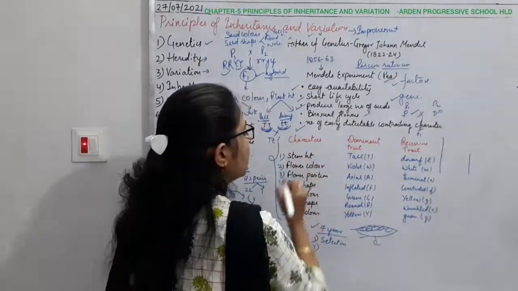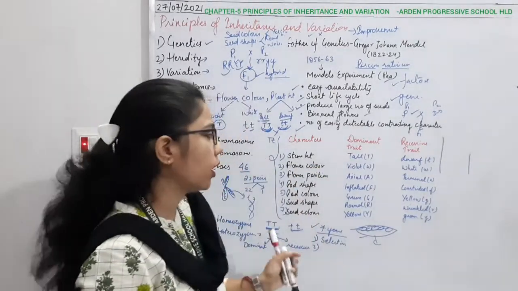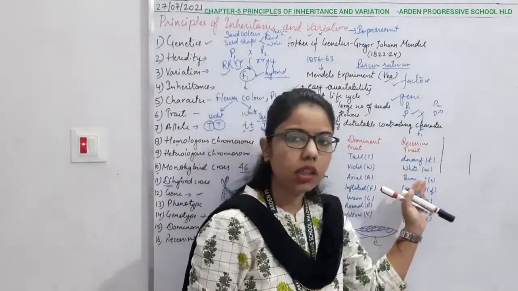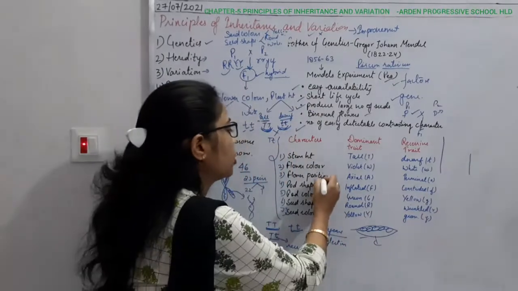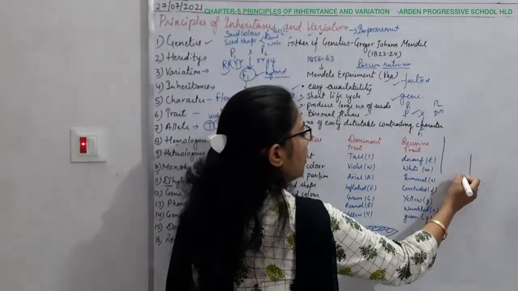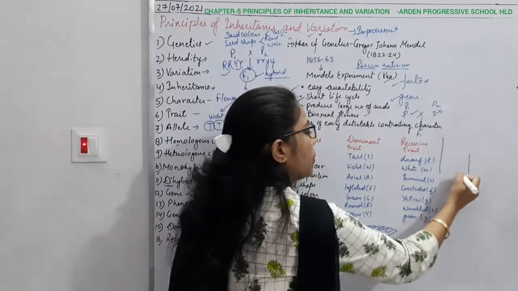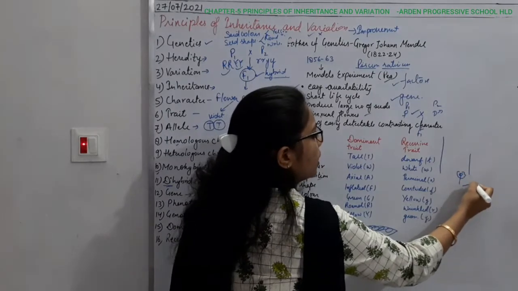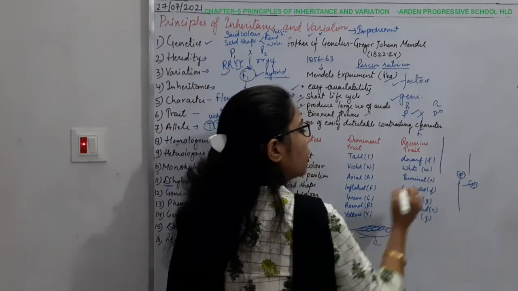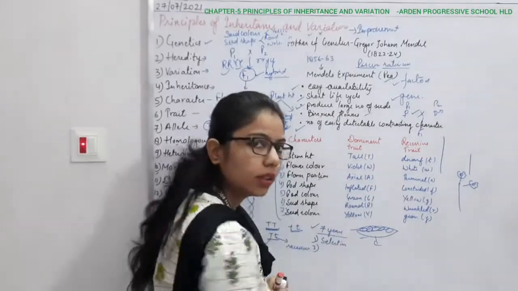First he assumed stem height, then flower color. What is the flower color? Whether it is violet or white. Then flower position. Flower position is whether it is axial, or whether it is terminal, right? So the flower can be present here as well as here. So what can be the flower position in the pea plant? Either axial or terminal.